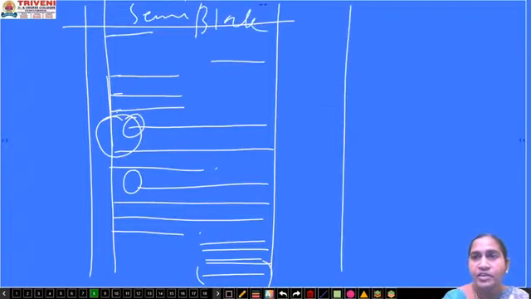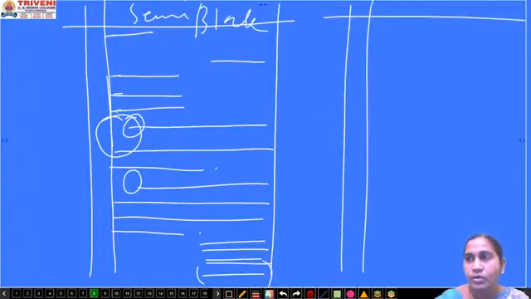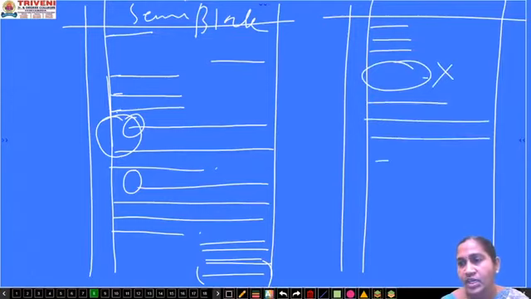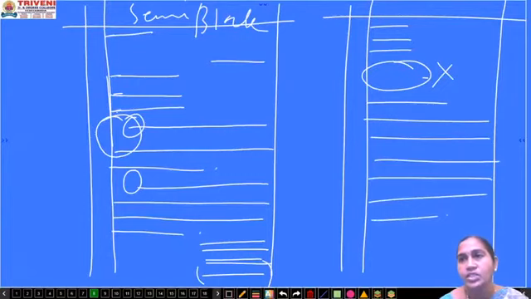Last one is a simplified format. In this format, it is the same thing: from address to address, date in the middle, and no need of any salutation. Respected sir, dear sir is not required. Simply go with the subject, then the body of the letter. As we have learned earlier, the simplified format is also the same as the fully blocked format, so in the same way we are going to write this one also.